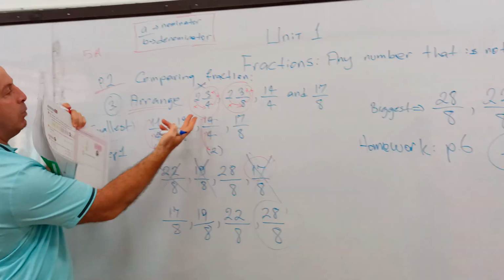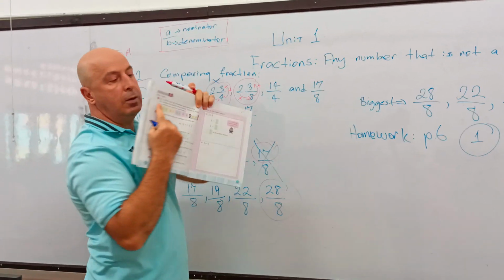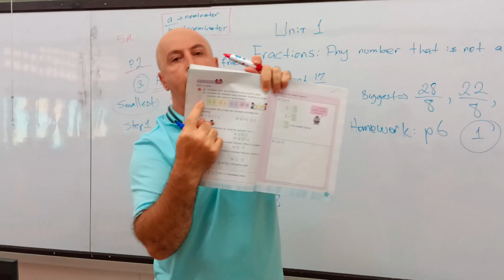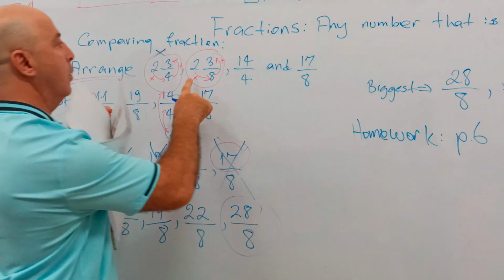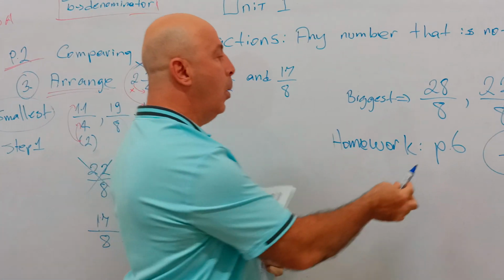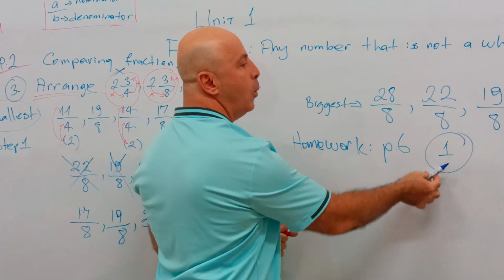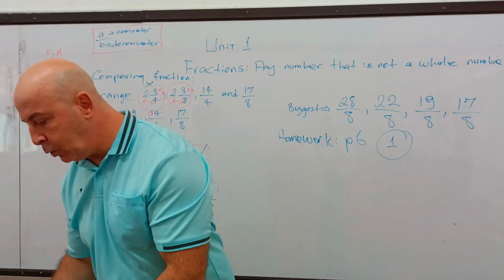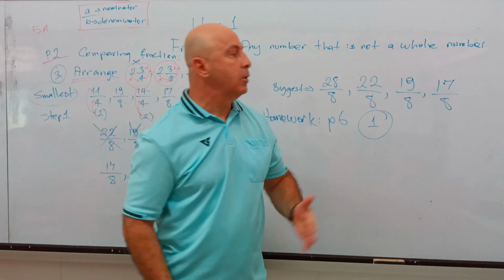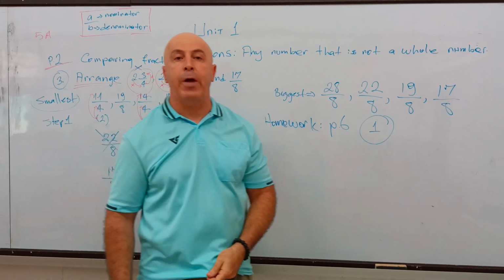You will do the same. You will arrange the fractions just like we did here. So homework, page 6, question 1. The next video, we will do that question and we will talk about comparing fractions more.